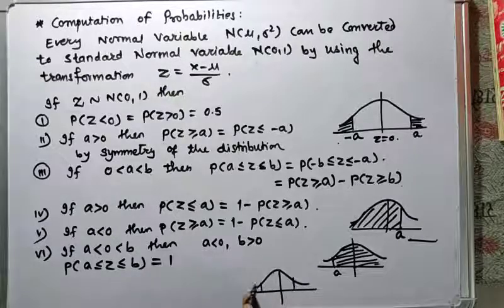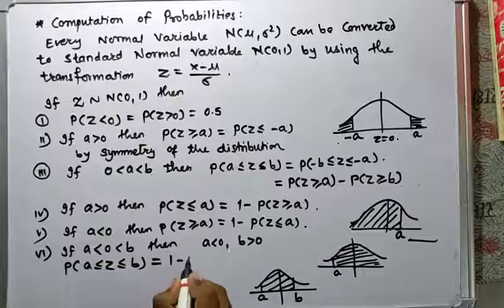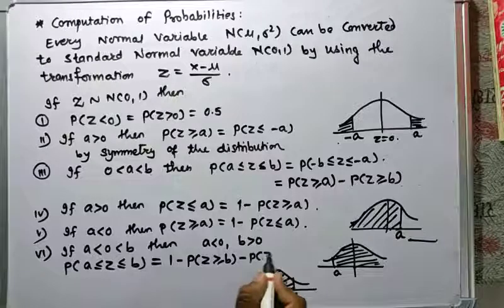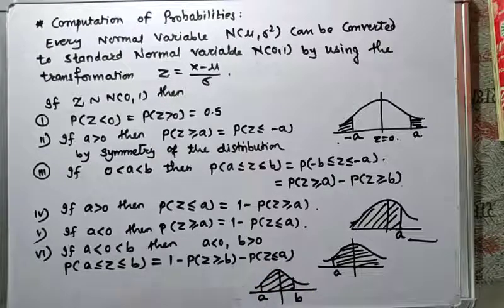Here A is negative, B is positive. So the probability between these two points A and B, A less than or equal to Z less than or equal to B, will be 1 minus the probability of Z greater than or equal to B minus the probability of Z less than or equal to A. Subtracting these two gives the probability between A and B. So the probability of A less than or equal to Z less than or equal to B is 1 minus the probability of Z greater than or equal to B minus the probability of Z less than or equal to A. And the last property,